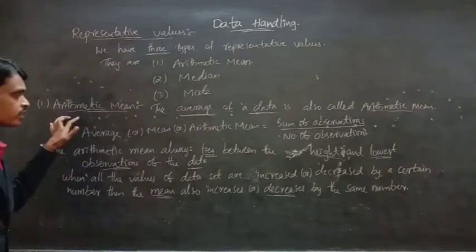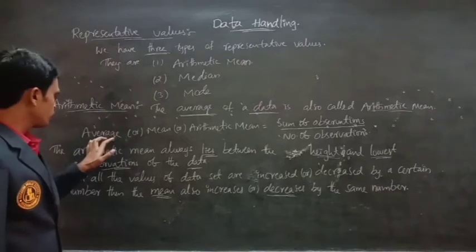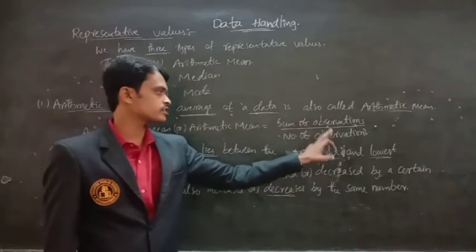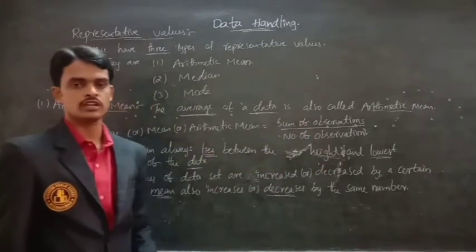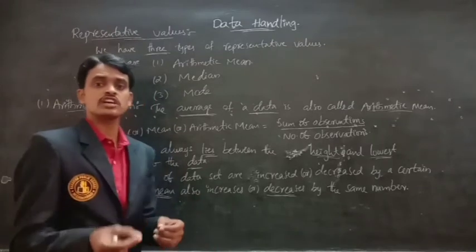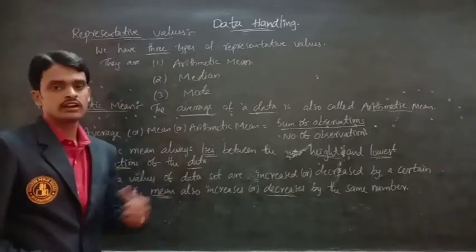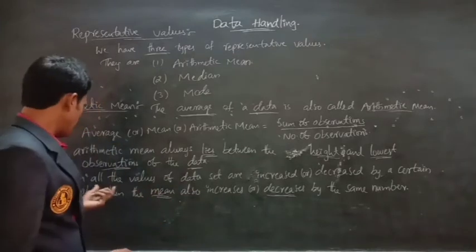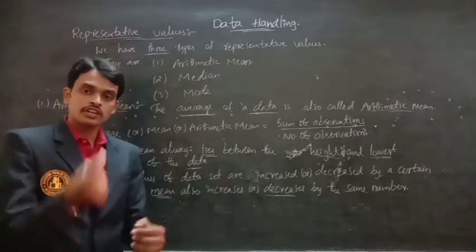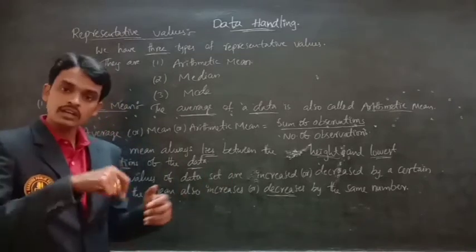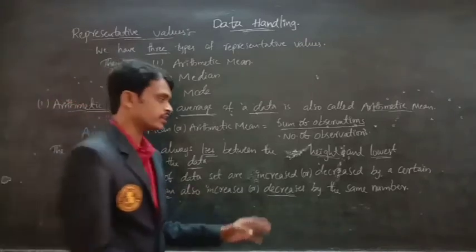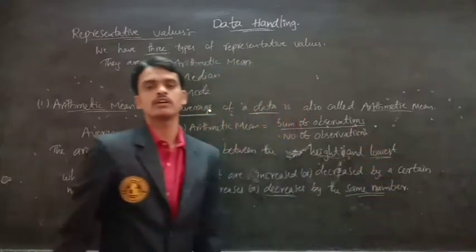Average is nothing but arithmetic mean. So we know the formula: sum of observations divided by number of observations. The mean always lies between the highest and lowest observations of the given data. When the values of data are increased or decreased by a certain number, the mean also increases or decreases by the same number.